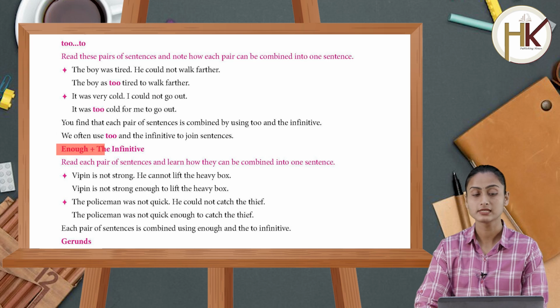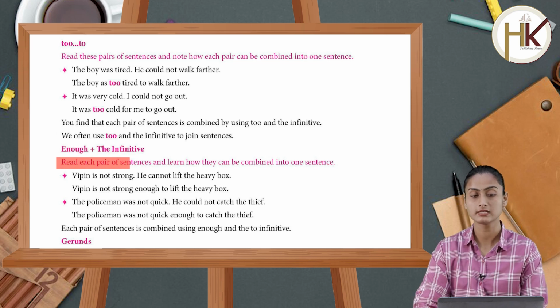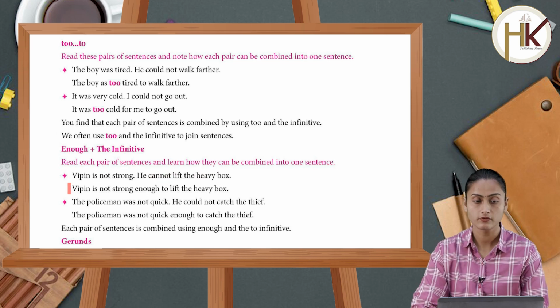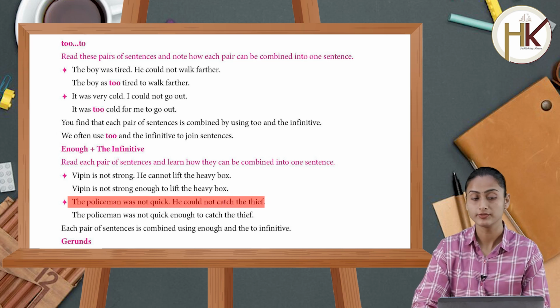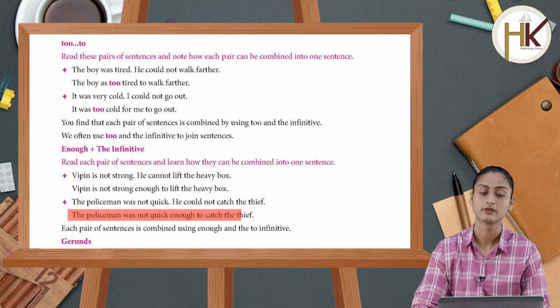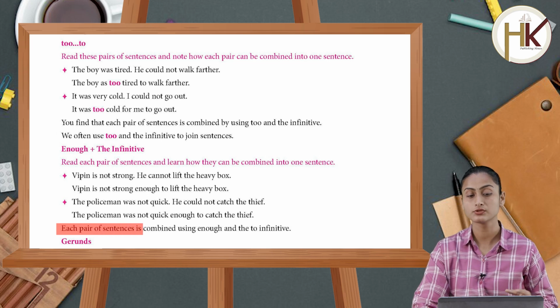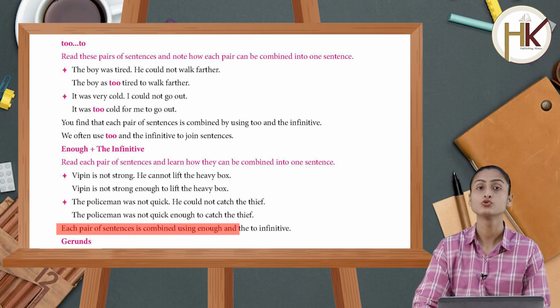Now enough plus the infinitive. Read each pair of sentences and learn how they can be combined into one sentence. Vipin is not strong, he can lift the heavy box. Vipin is not strong enough to lift the heavy box. The policeman was not quick, he could not catch the thief. The policeman was not quick enough to catch the thief. Each pair of sentences is combined using enough and the to-infinitive.